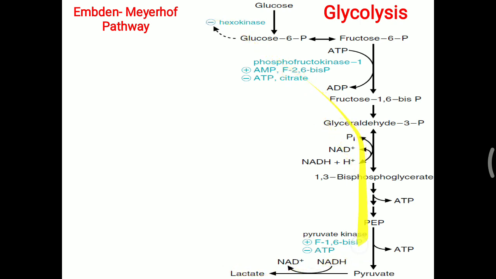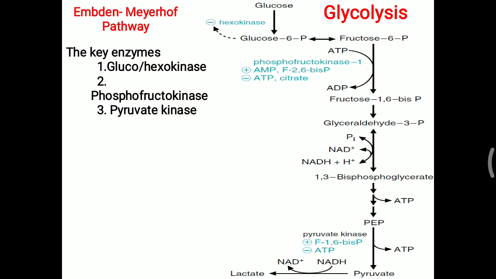Now, the key enzymes of glycolysis are three, and you have to remember them. Three are the kinases: glucokinase or hexokinase, most importantly you can say hexokinase. Second is phosphofructokinase, called PFK. Third is pyruvate kinase. These three key enzymes of glycolysis are all kinases: hexokinase, phosphofructokinase and pyruvate kinase.